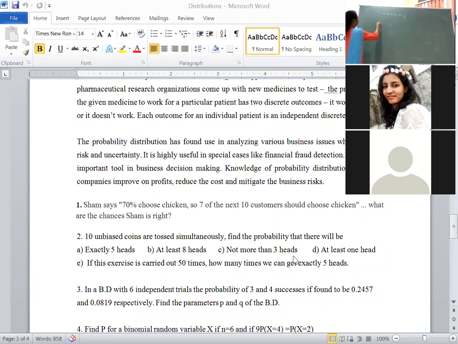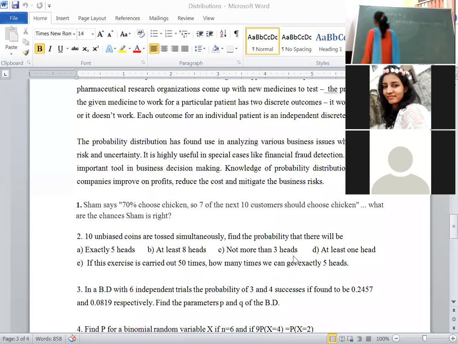What does it mean, not more than 3 heads? That means probability of x is less than or equal to 3. Not more than 3 heads means 3 or less. That's why the probability is x less than or equal to 3. Then how we will write this? Probability of x is equal to 0 plus probability of x is equal to 1 plus probability of x is equal to 2 plus probability of x is equal to 3.